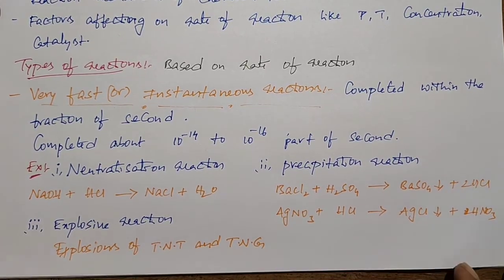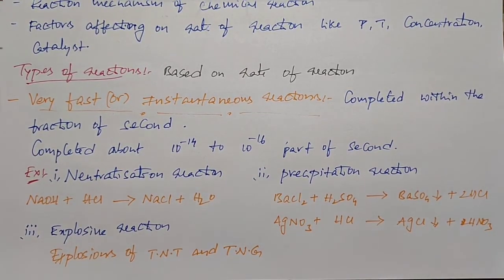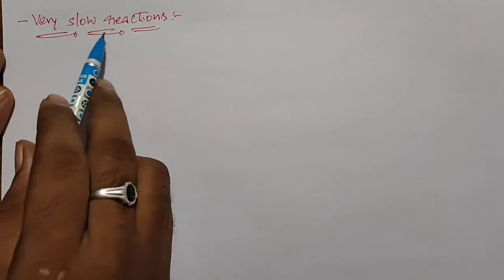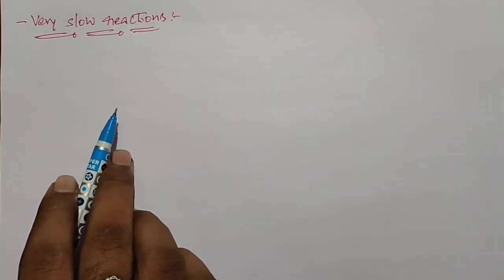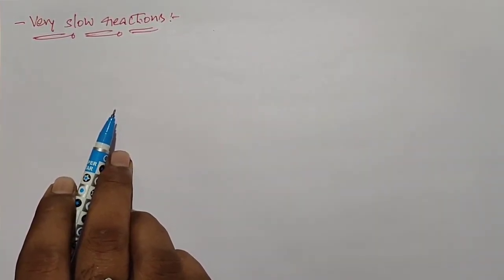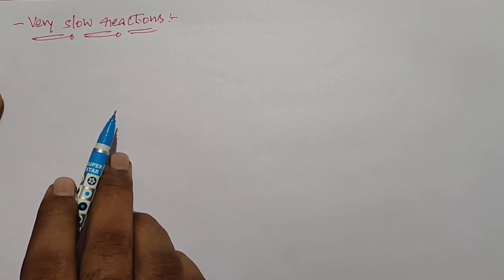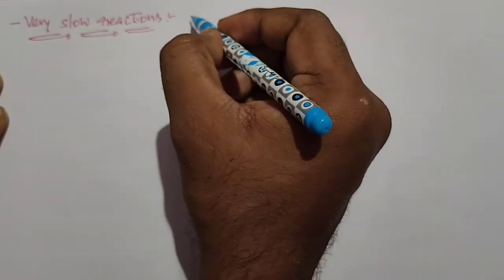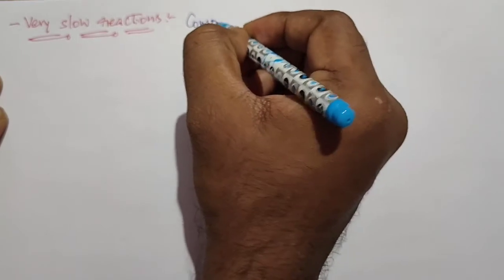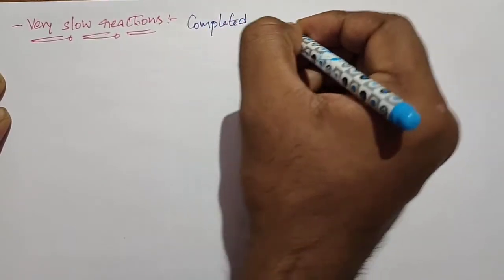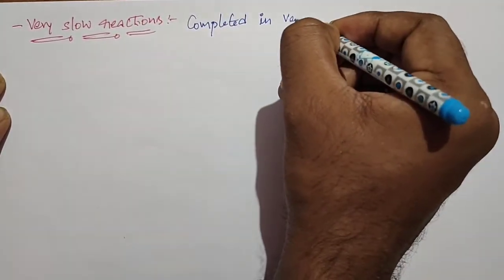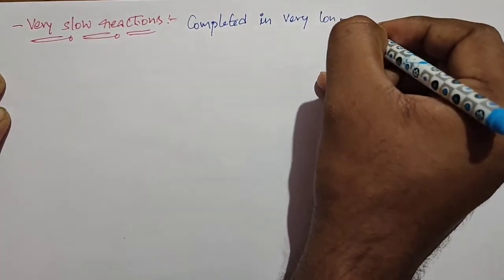And in the types of reactions, the next category, based on the rate of reaction, is very slow reactions. The chemical reactions which are completed in a very long time are called very slow reactions. So these reactions are completed in a very long time.